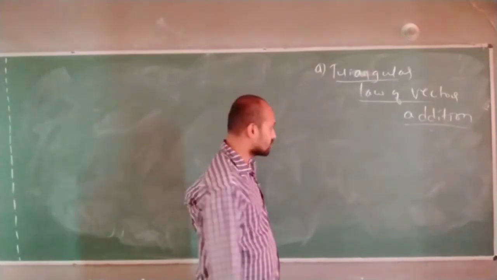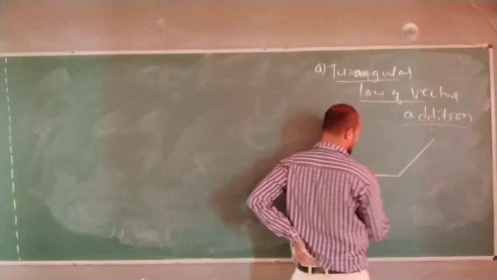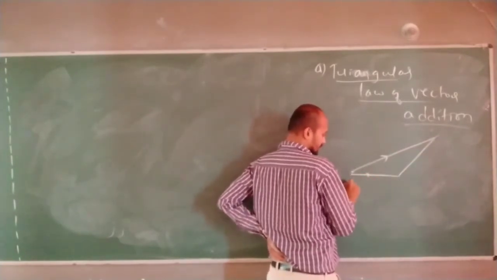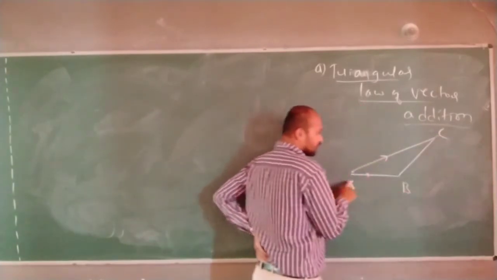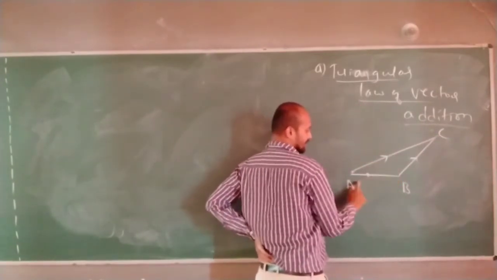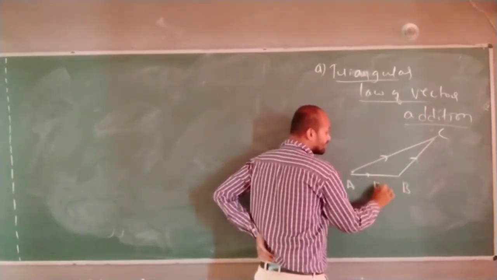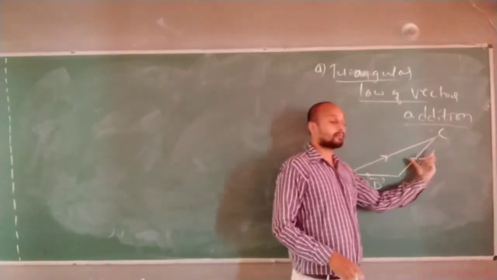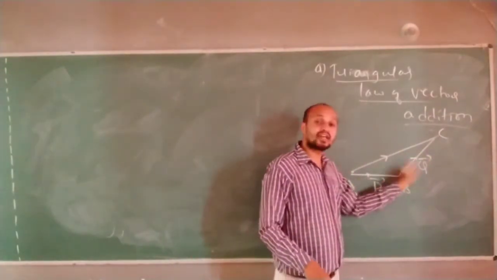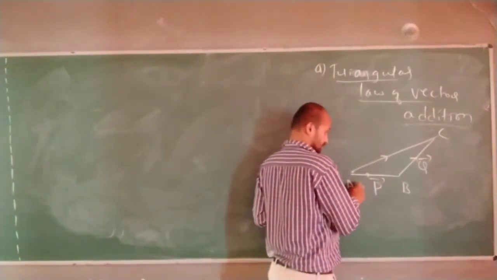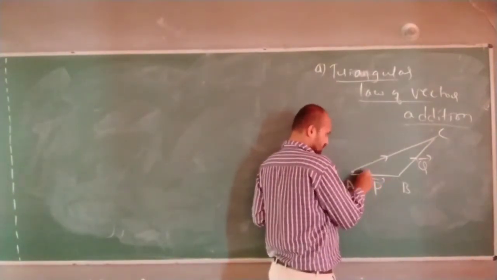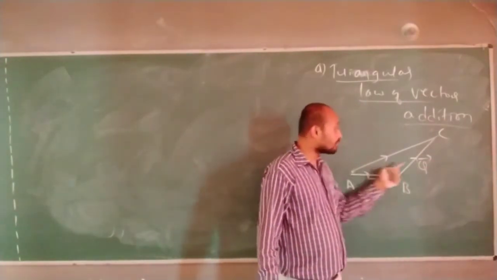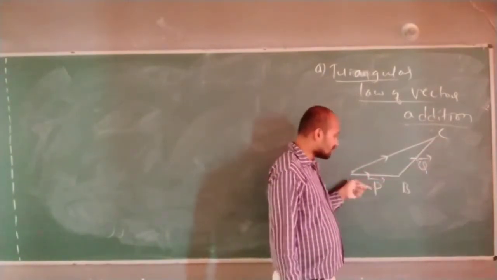What does this law say? If two sides of the triangle, this is triangle ABC, let's take AB and BC, represent two vectors in the same order, correct now?